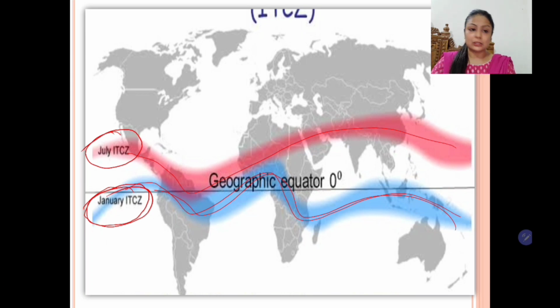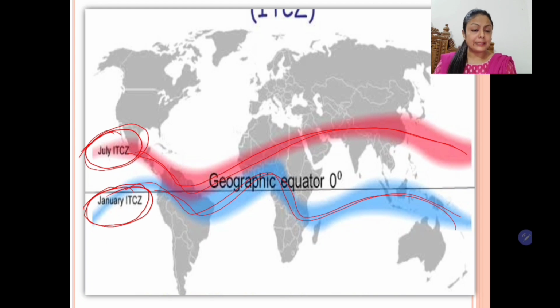It is more towards the southern hemisphere. Whereas in July, when northern hemisphere is having summer, this heat equator is above the geographic equator, which is towards the northern hemisphere. So children, let's conclude that whichever hemisphere is tilted towards the sun, the heat equator or the thermal equator shifts towards that hemisphere.